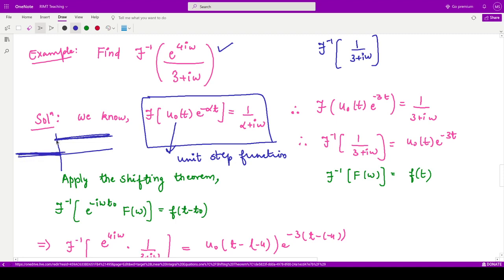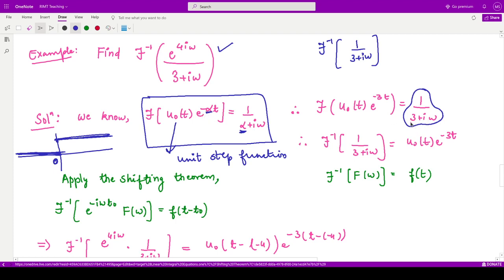It is discontinuous at the point 0, right? So the Fourier transform of the unit step function u naught t into e to the power minus alpha t is equivalent to 1 divided by alpha plus iota omega, right? So now, what would be the Fourier inverse transform of this particular function 1 by 3 plus iota omega? It would be equal to u naught t into e to the power minus 3t according to this formula. So if you have alpha here as a plus, you would have minus alpha here as a negative.